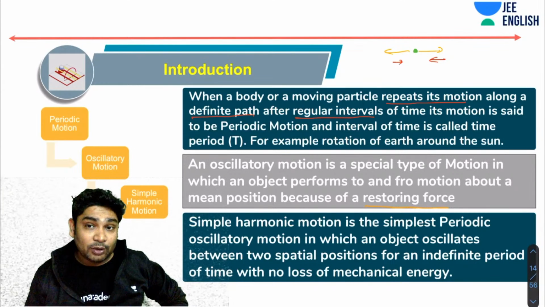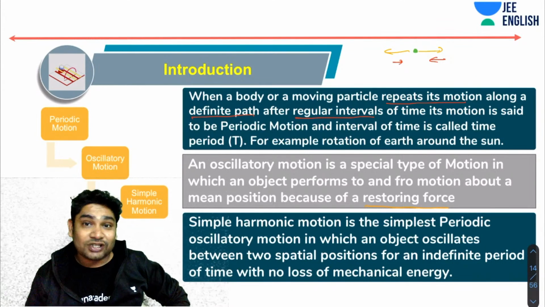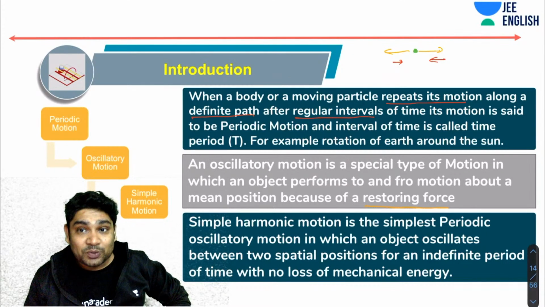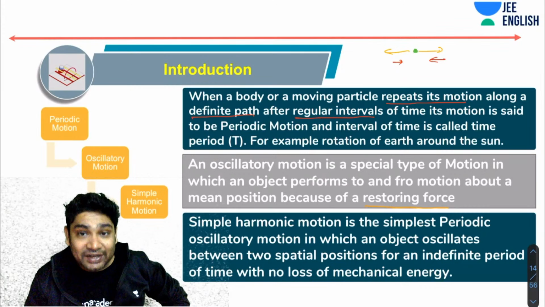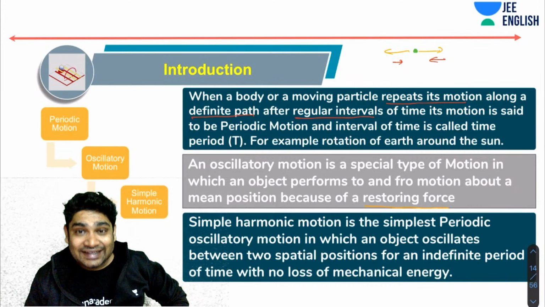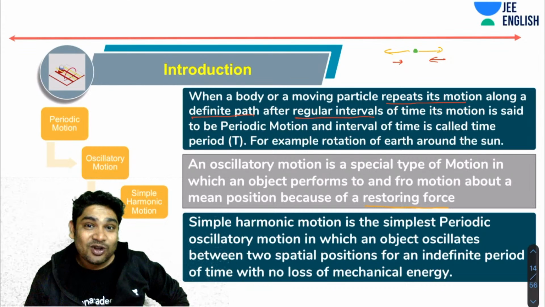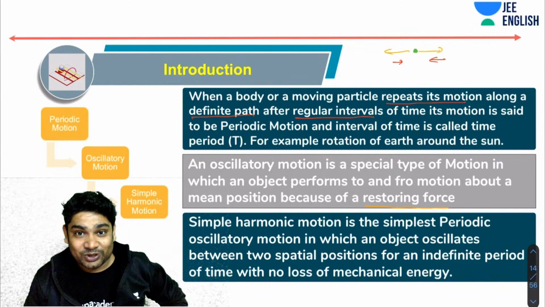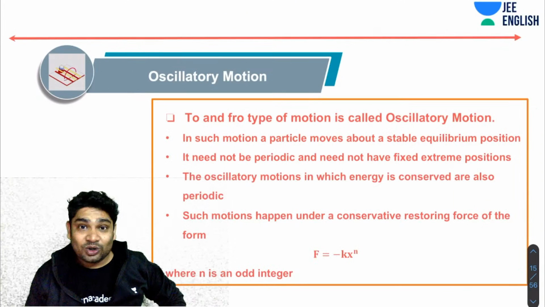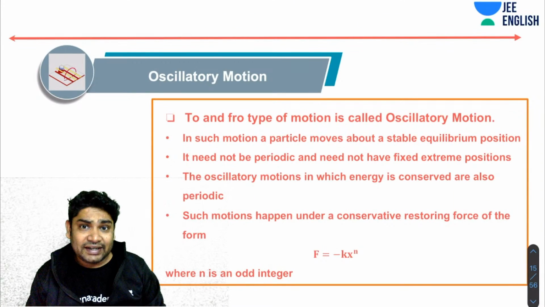Now, simple harmonic motion is the simplest periodic oscillatory motion in which the object oscillates between two spatial positions for an indefinite period of time with no loss of mechanical energy. So that is a specific case of oscillatory periodic motion. That is SHM. Next, let's talk about the oscillatory motion in slightly more detail.